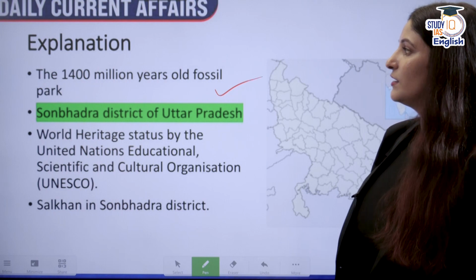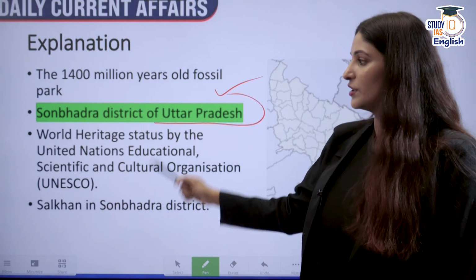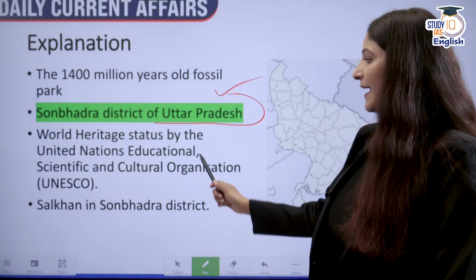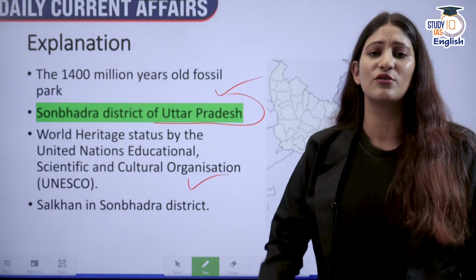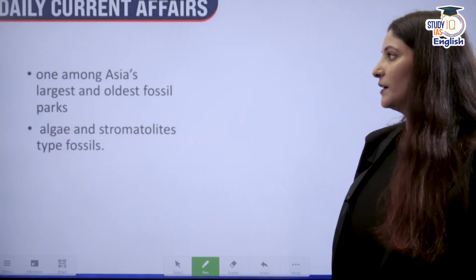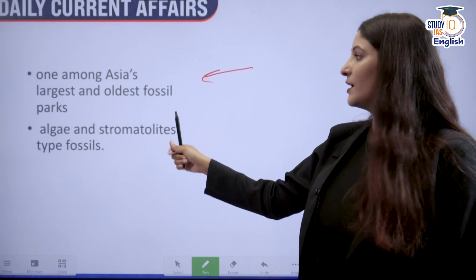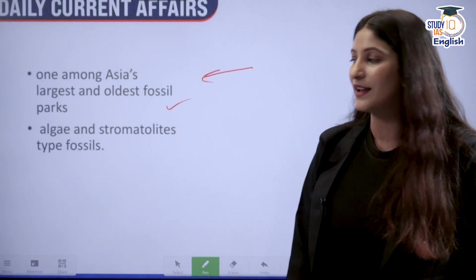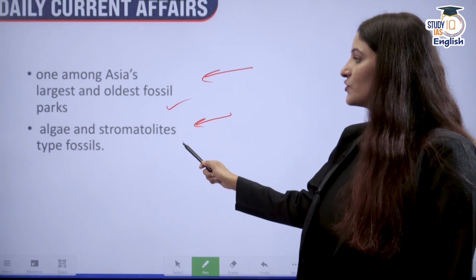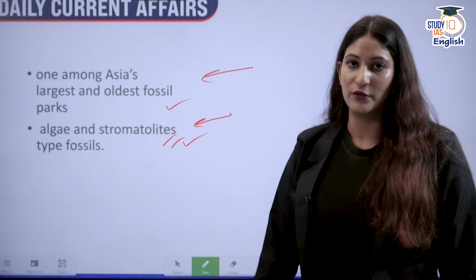The 1400 million year old fossil park in the Sonbhadra district of Uttar Pradesh is in the process of getting a tag under the UNESCO as the World Heritage, so that tourism can increase, and it is near the Salkhan in Sonbhadra district. It is one of the oldest and largest fossil parks in Asia, and the algae and stromatolites type of fossils are found here. This is a prelims fact that you have to remember.